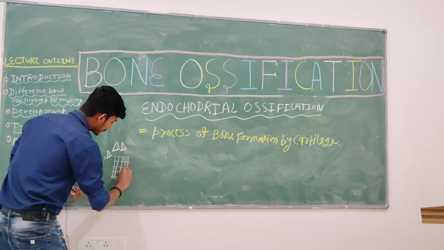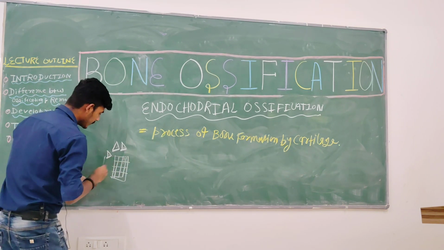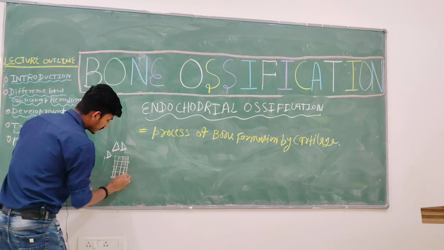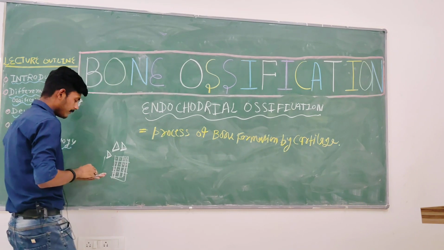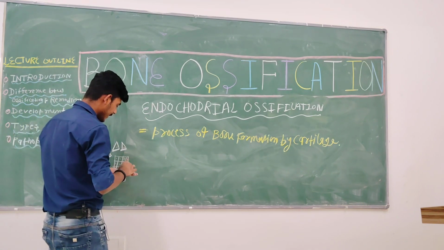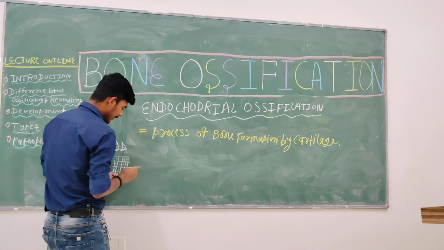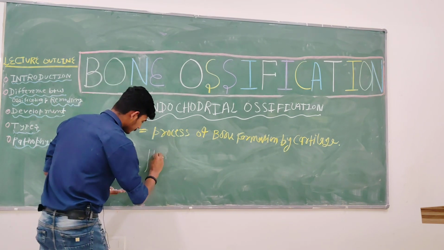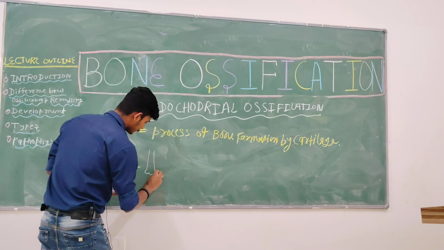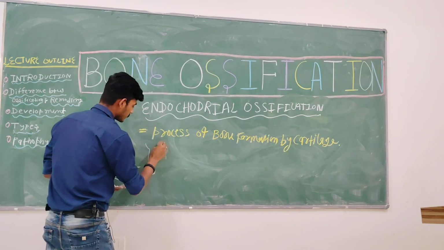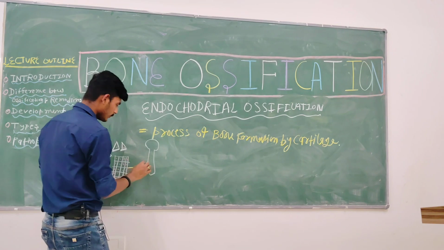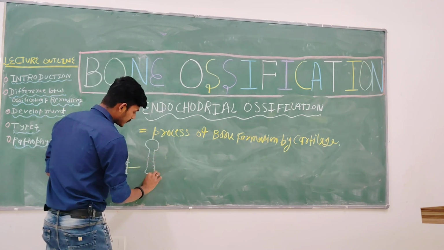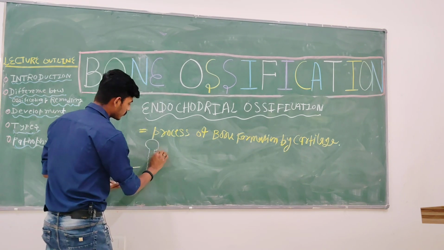So there is a mesenchymal cell. These mesenchymal cells first form the cartilage. These are the cartilage, or we can say premature bone.